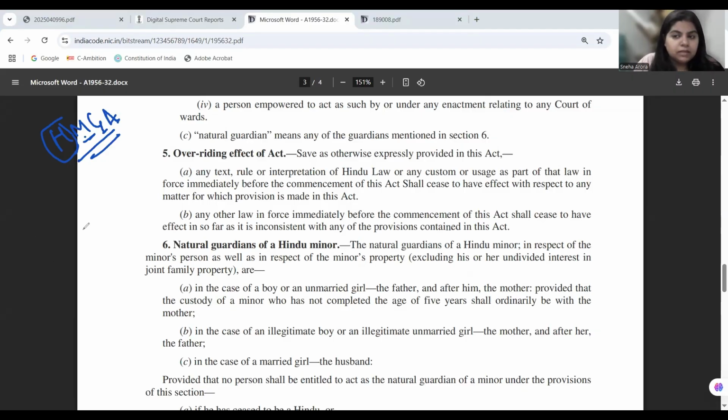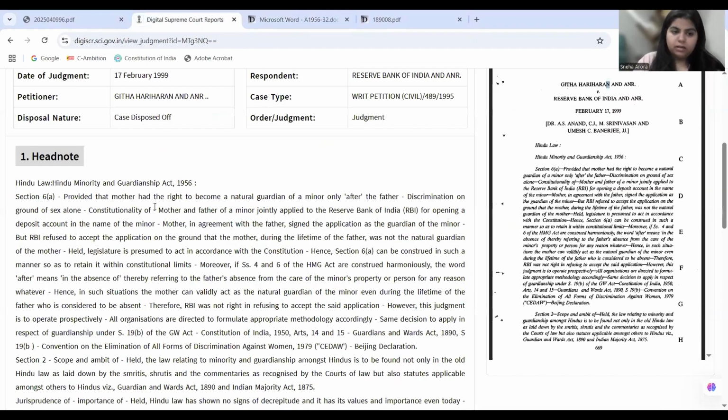Now, let's get to the query that was posed before the court in this case. In this case, what is happening? The parents of a minor child are registering a bank account before RBI. They jointly applied for a bank account in the name of their minor child. The mother and father both sign on the application of the minor's bank account.